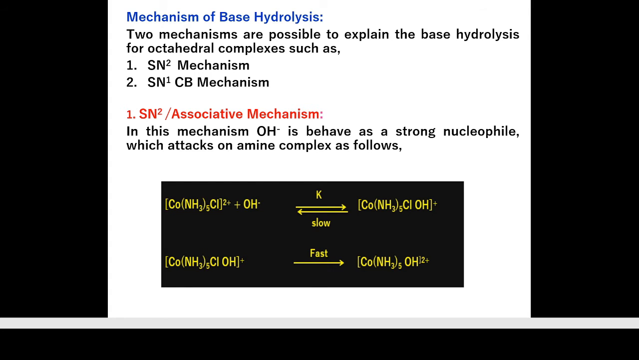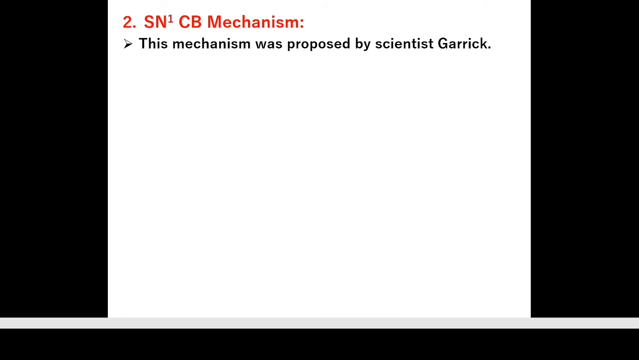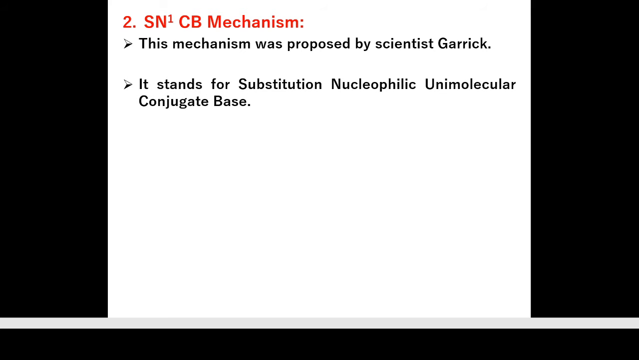We will see the next mechanism, that is the SN1CB mechanism. The mechanism was proposed by the scientist Garrick, and it stands for substitution nucleophilic unimolecular conjugate base. Means the SN1CB mechanism proceeds through formation of a conjugate base.